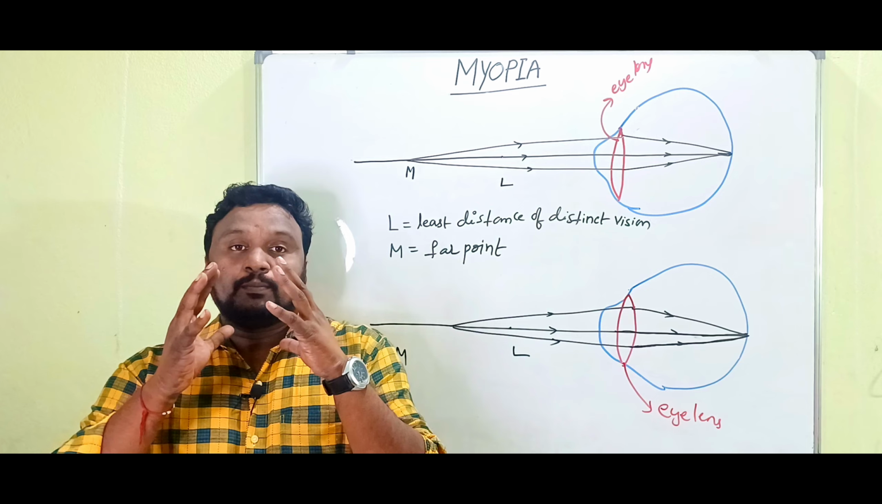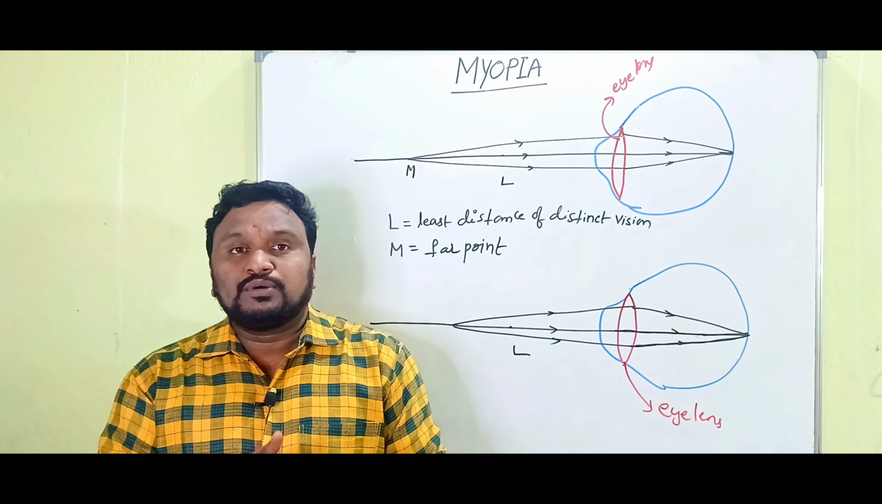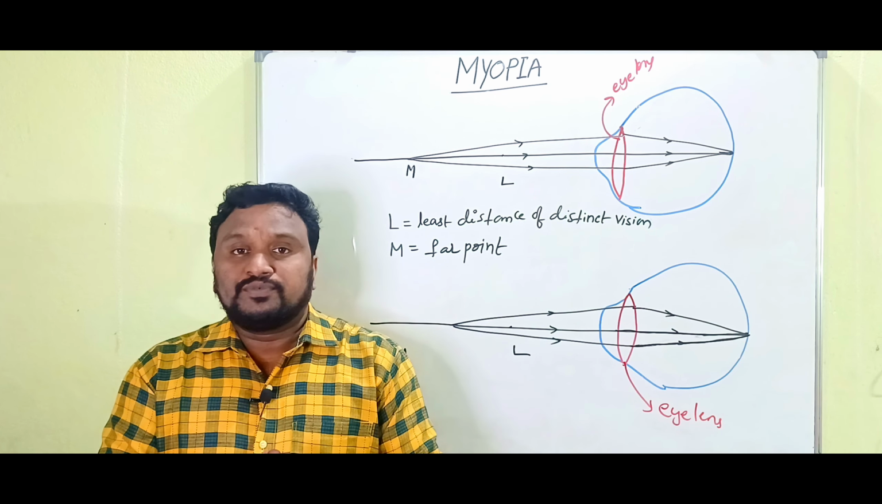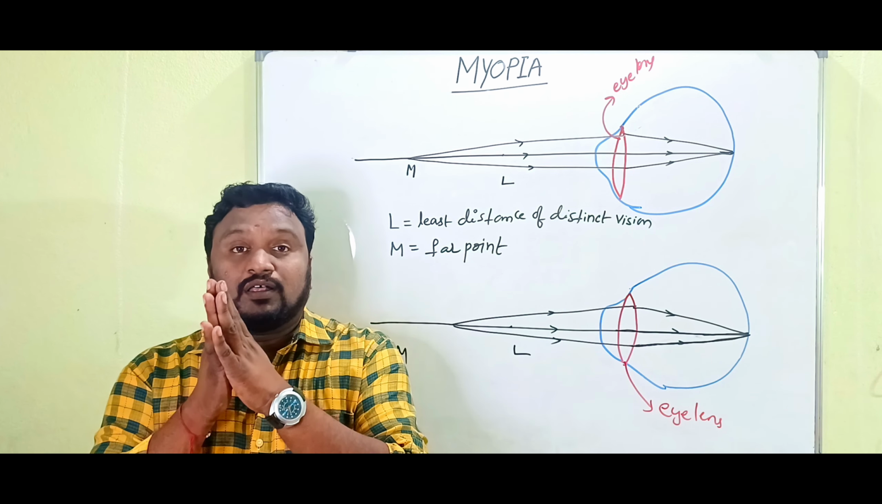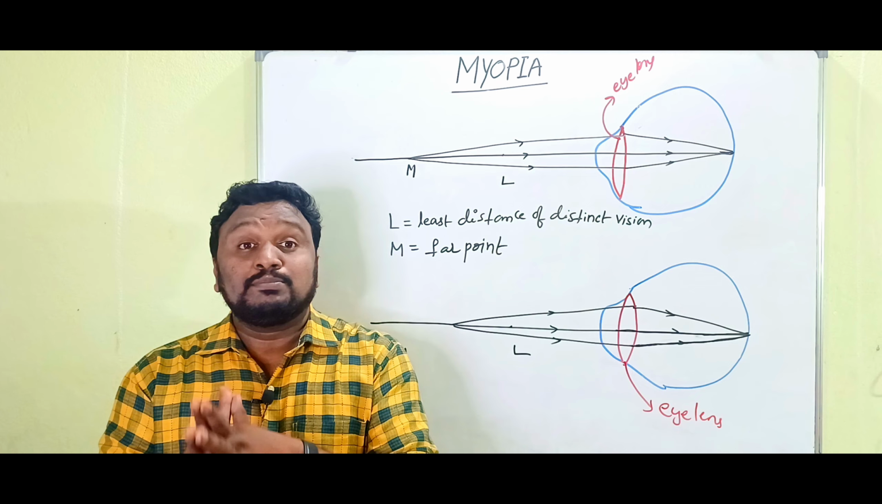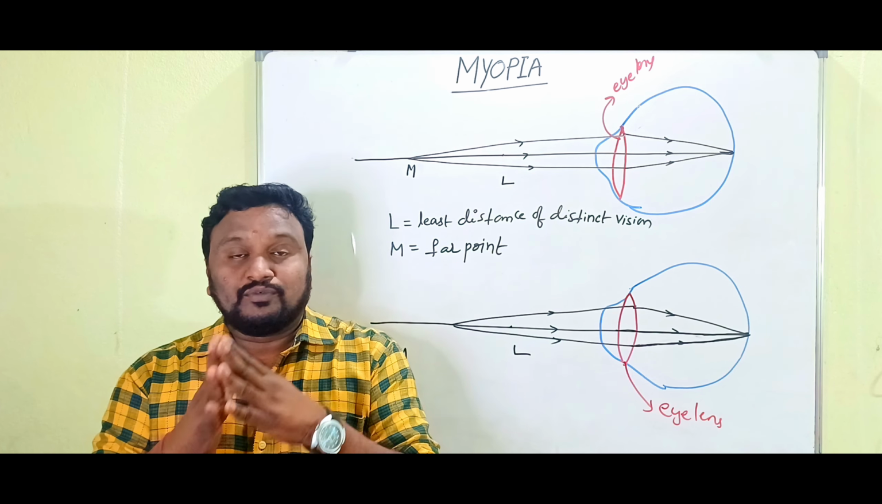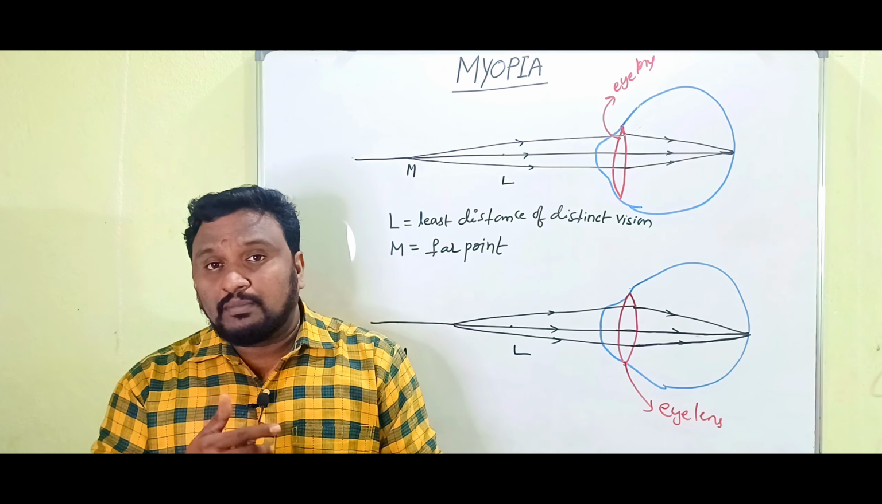Children, before going to discuss the correction of myopia, first we have to know where the image can be formed. We know that the image can be formed on the retina.